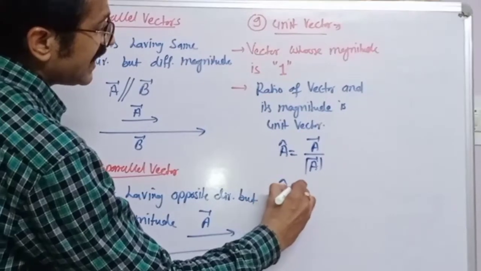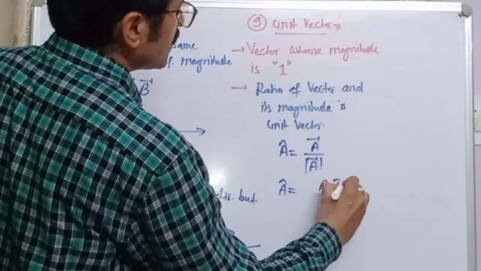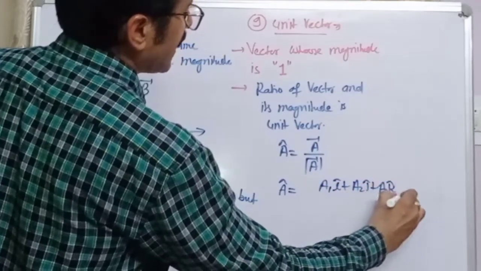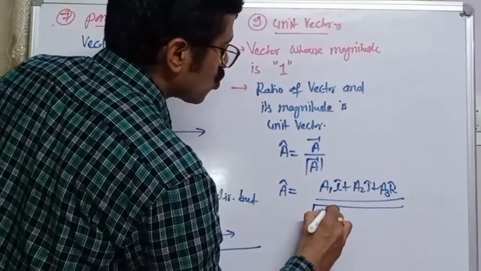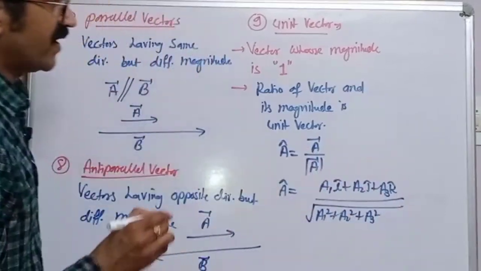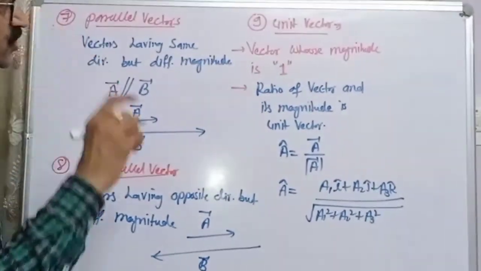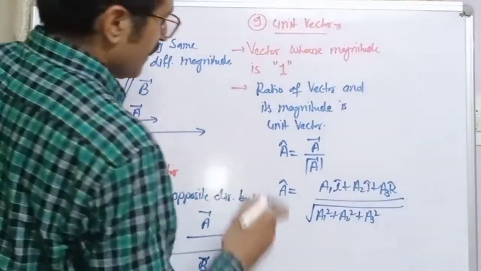A cap is equal to A vector, meaning A1 i plus A2 j plus A3 k, upon the magnitude, that is square root of A1 square plus A2 square plus A3 square. This is the unit vector, this is A cap. So the ratio of a vector and its magnitude is known as a unit vector.